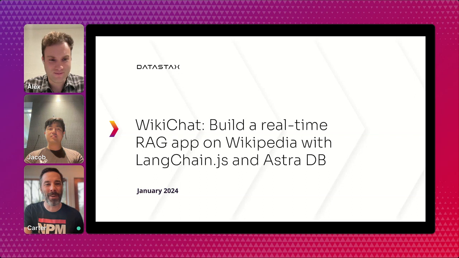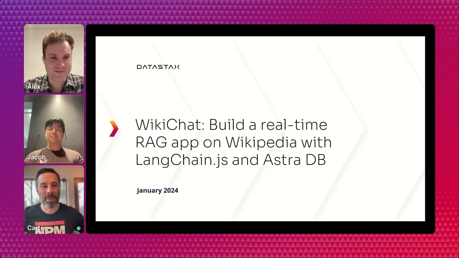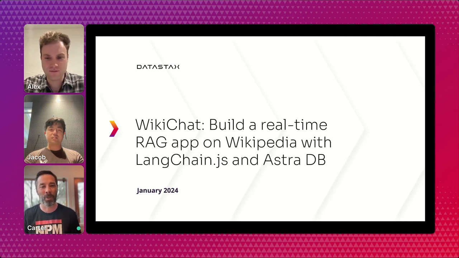We are here live, and we're here to talk to you about WikiChat. WikiChat is a real-time RAG application built on Wikipedia data and built with LangChain.js and Astra DB. This is an app that we built over the last few weeks to show off what developers can build using modern AI tooling.